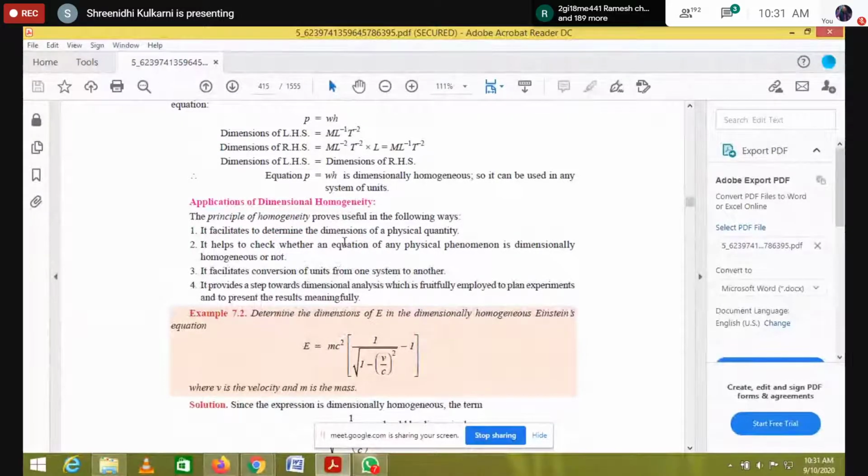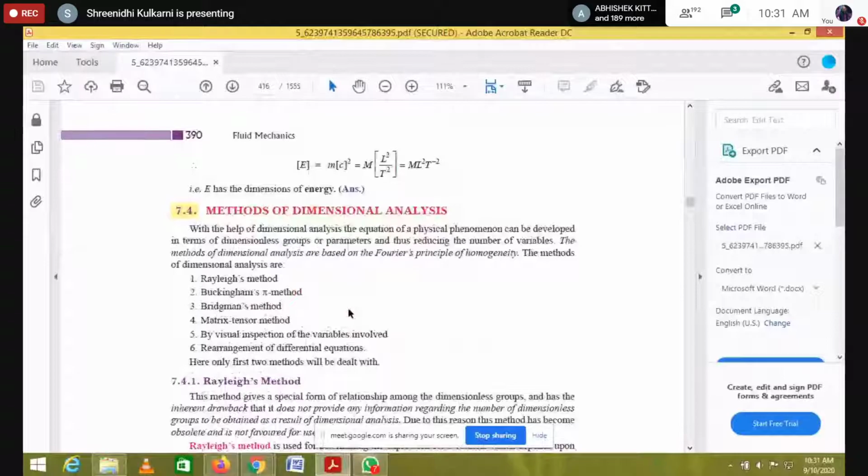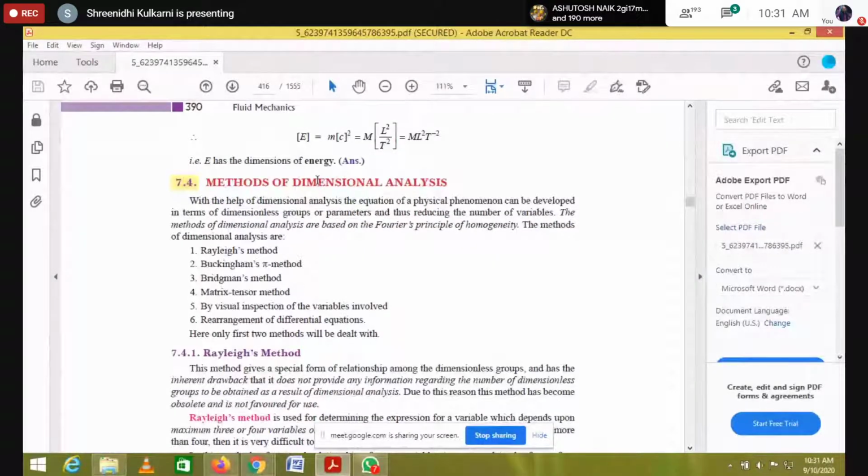Okay, here they also give the application, which is the method of dimensional analysis. What are the methods we can see here? One is the Rayleigh method, Buckingham's pi theorem, sorry, Buckingham's pi method, the Bridgman method, the matrix tensor method.